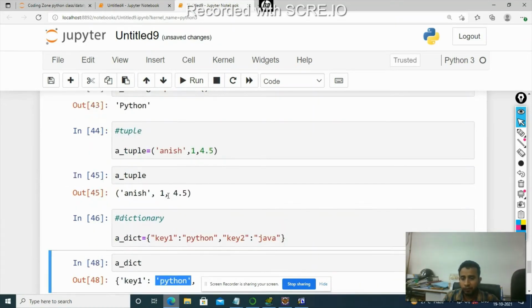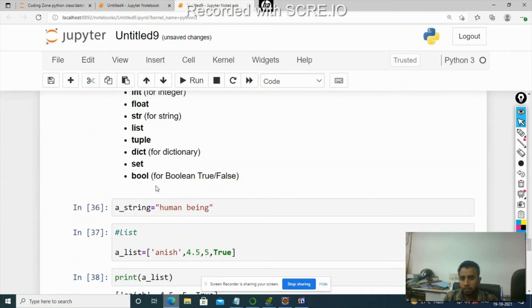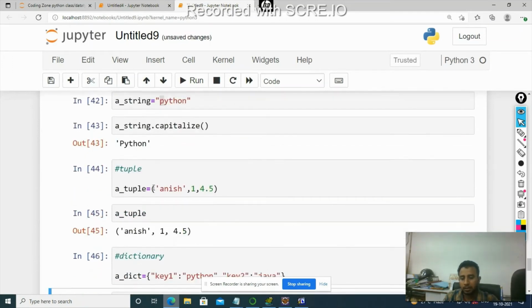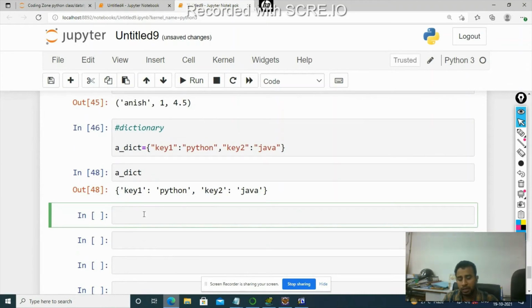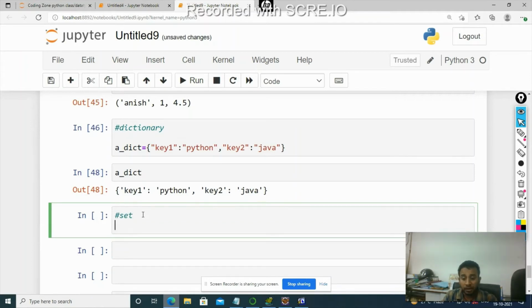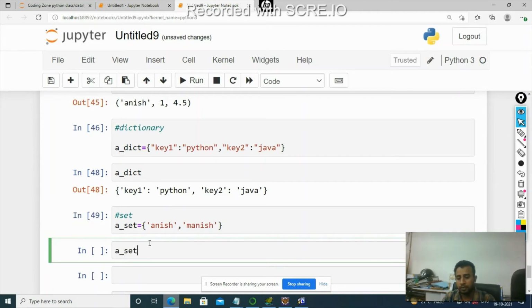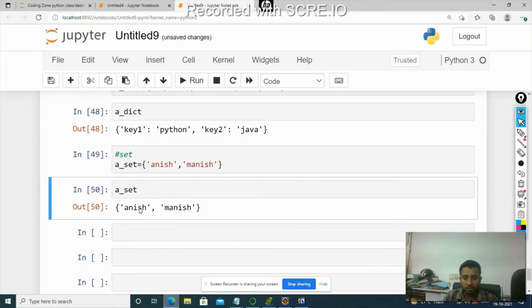Okay, moving forward, let us talk about set. What is set? A set is a dictionary without key. So a set is what? It does not have any key.